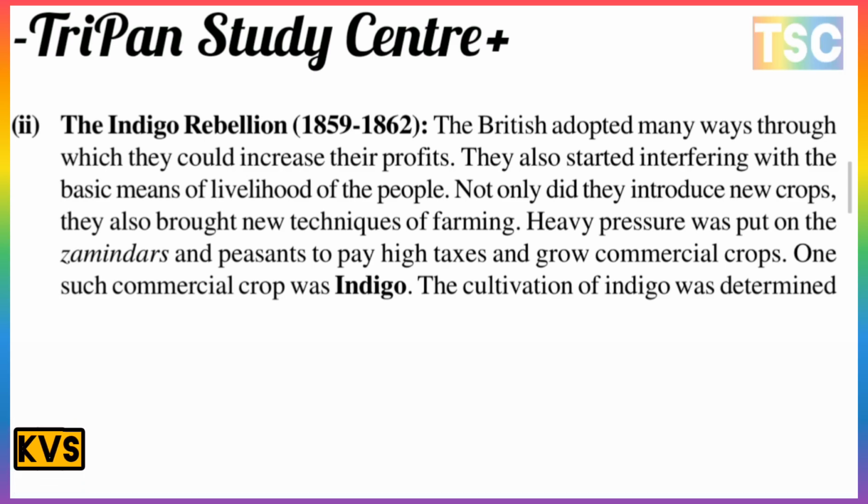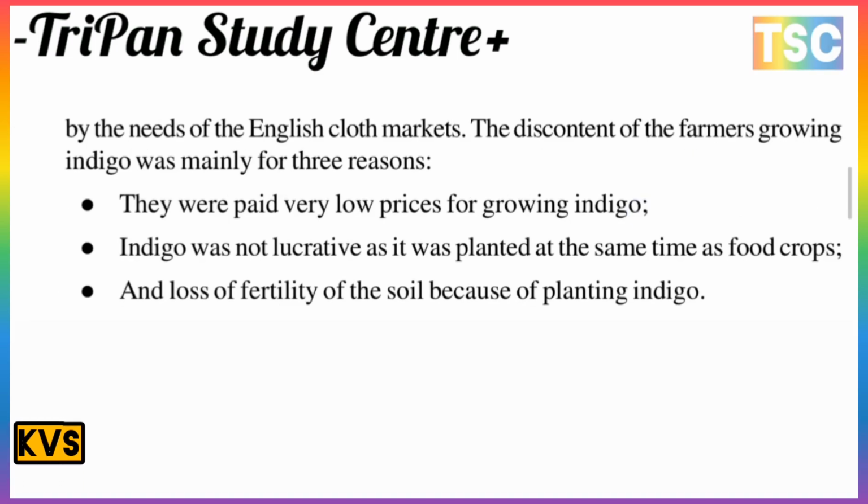Not only was a new crop introduced, there were also new techniques of farming. Heavy pressure was put on the zamindars and peasants to pay high taxes and grow commercial crops. One such commercial crop was indigo, and its cultivation was determined by the needs of the English cloth market.